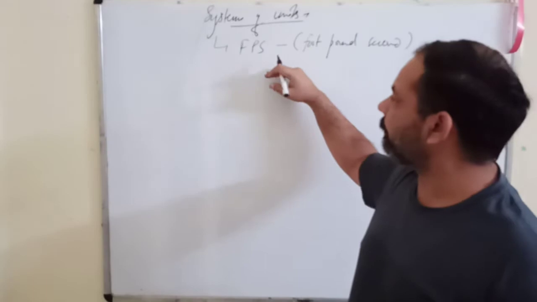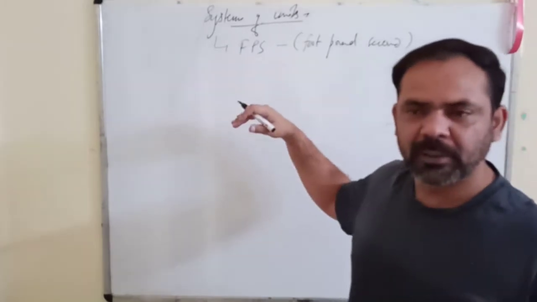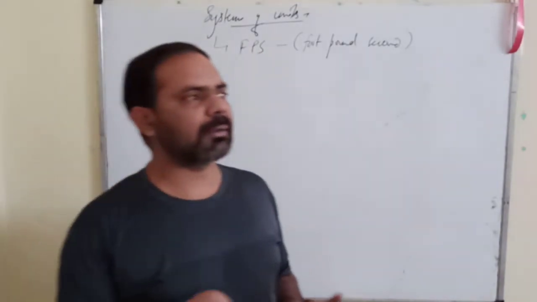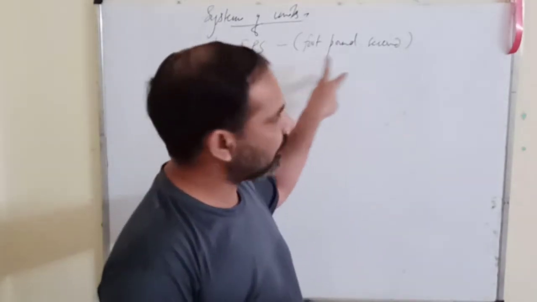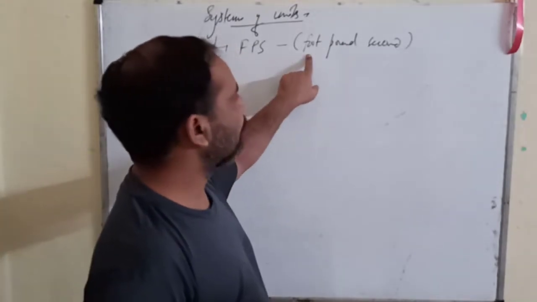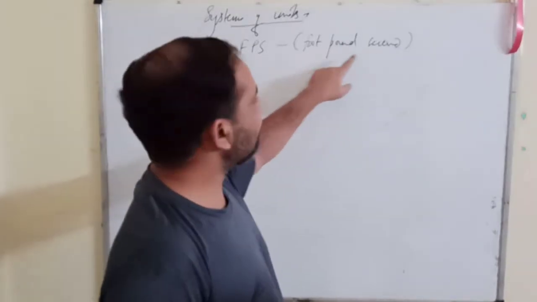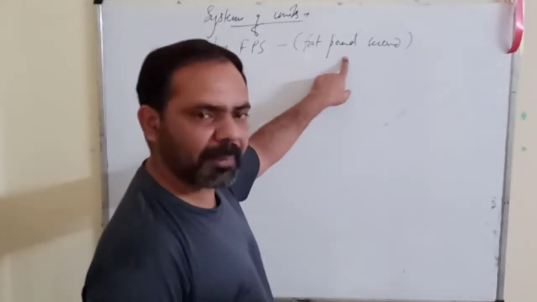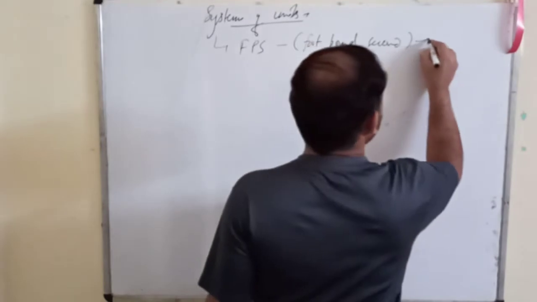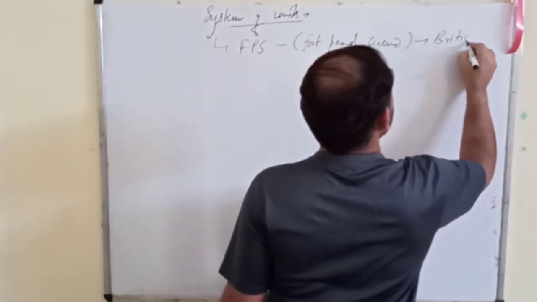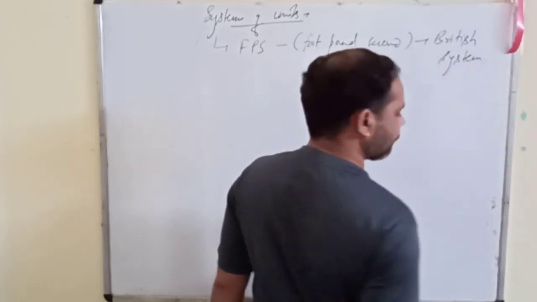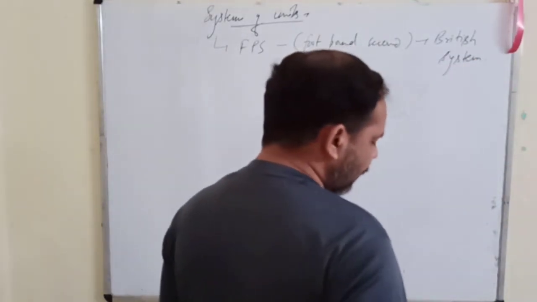So before the SI system, we used to think that there are only 3 fundamental units and all other units can be obtained from these only: mass, length and time. That is why in the FPS system we have foot, pound, second: foot for length, pound for mass and second for time interval. This was also called the British system.